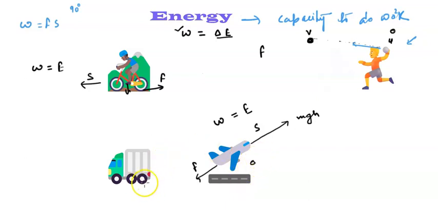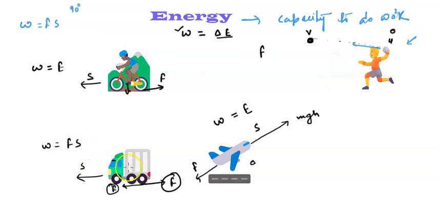Again, you can take the example of this moving bus. This bus is applying a force with the help of this wheel in this direction. Okay, and the road on which the bus is moving will apply the force in this direction, and the bus has started moving in this direction. So here the work has been done, which is Fs cos 180 if we consider this, and if we consider this reaction force then it will be 0.